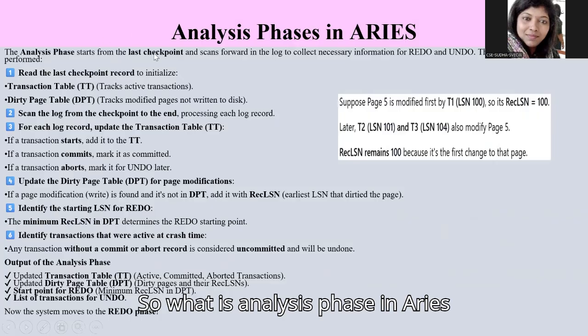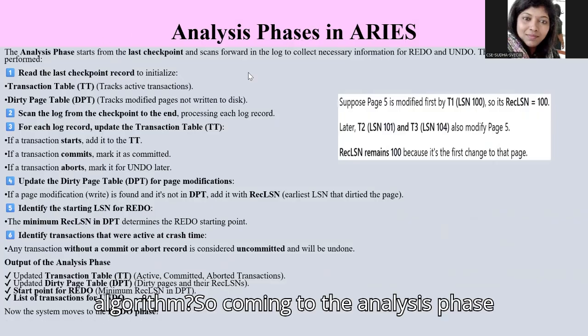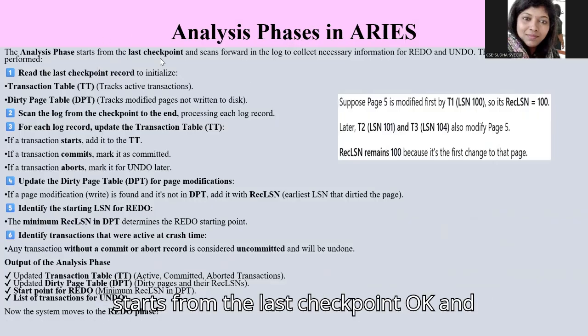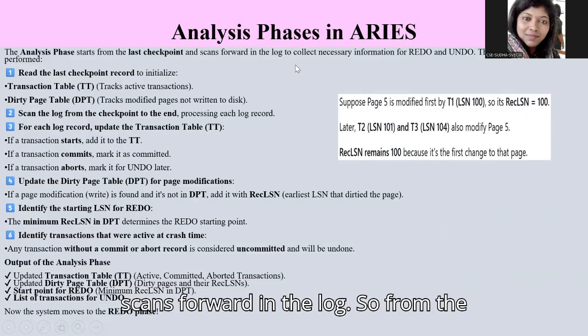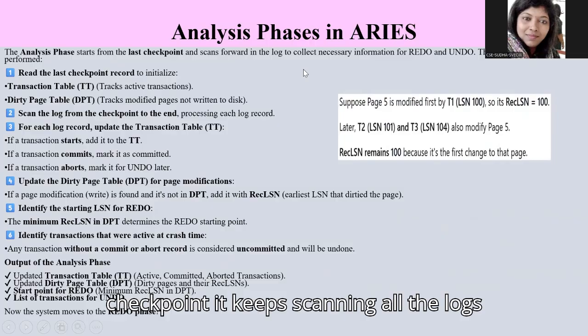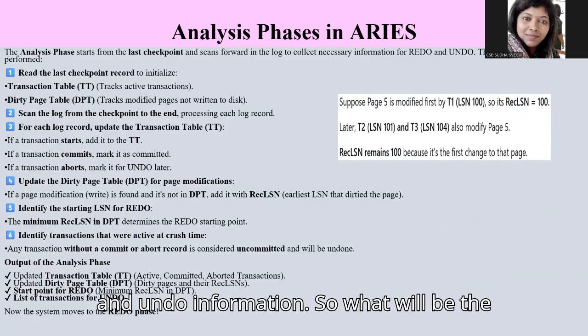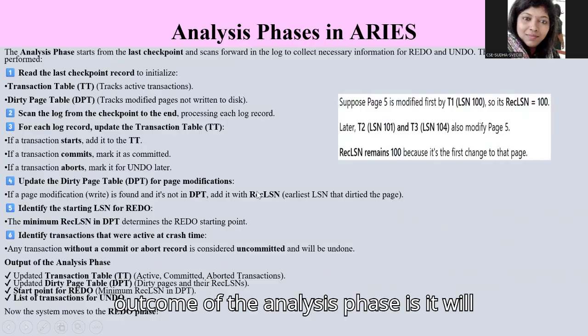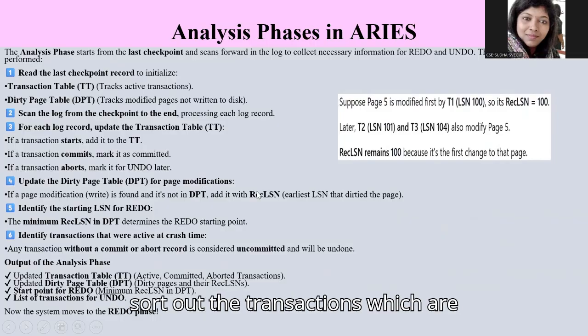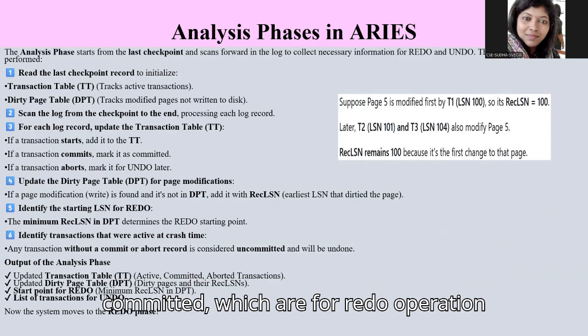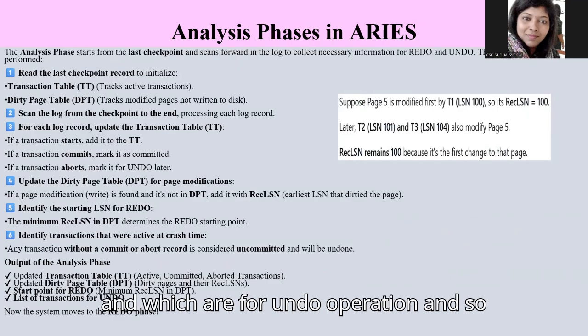So what is the analysis phase in the ARIES algorithm? The analysis phase starts from the last checkpoint and scans forward in the log. From the checkpoint, it keeps scanning all the logs to collect the necessary information for redo and undo. The outcome of the analysis phase is that it will sort out the transactions which are committed, which are for redo operation and which are for undo operation, and so on.